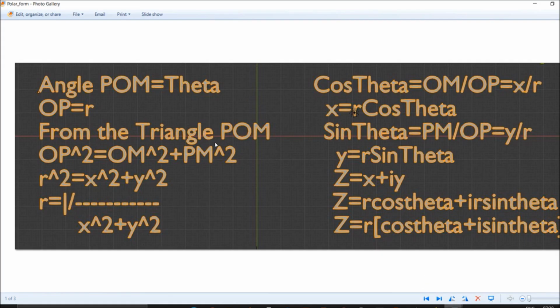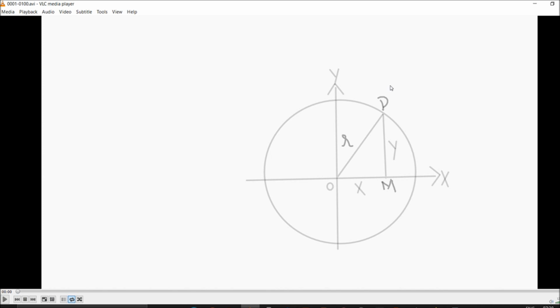So we know that triangle POM is there. From the triangle we get OP square and OM square. OP square equals OM square plus PM square, that is, x square plus y square.